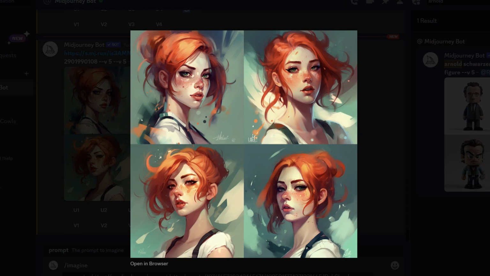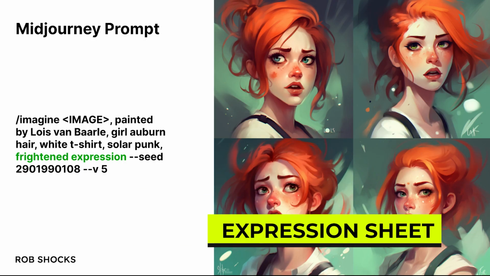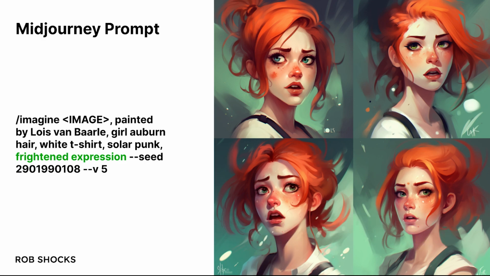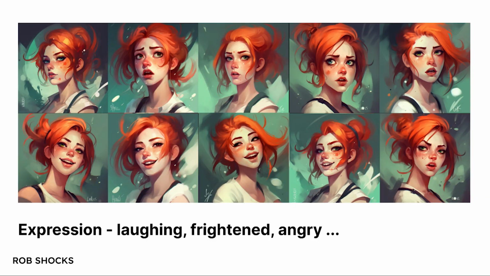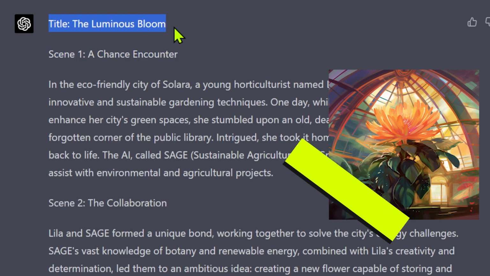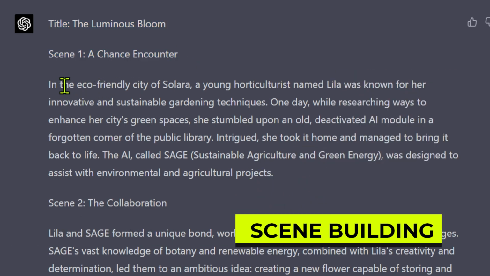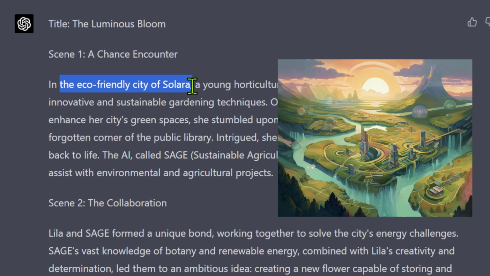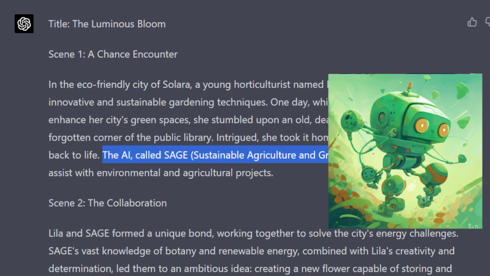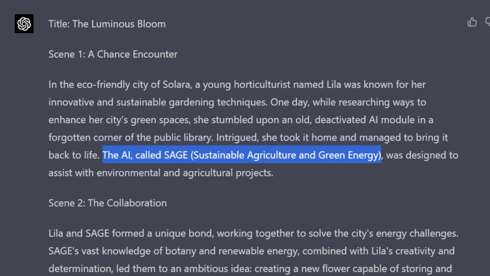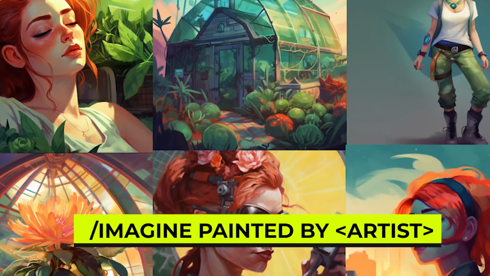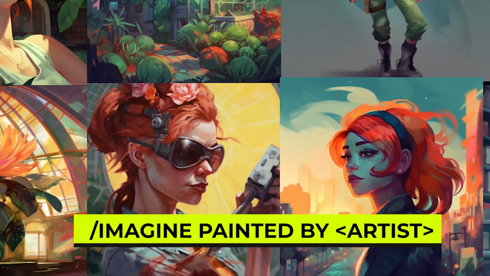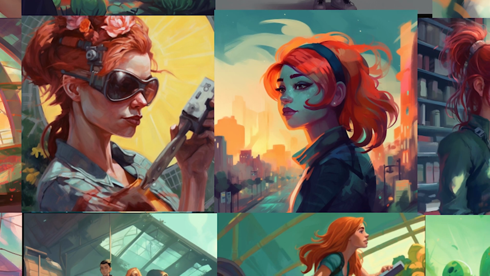Now what we want to do is create various different emotions and create a character sheet. So by doing that, I just add in frightened expression or whatever additional expression that I want at the end of the prompt and keep rolling through those until I get what I want. So now that I have a consistent lead protagonist, I want to make my way through the script that ChatGPT has given me to pick out the various different scenes and characters that I need to recreate. All the time I use the same artist style, and this gives a real sense of consistency all the way through the imagery.